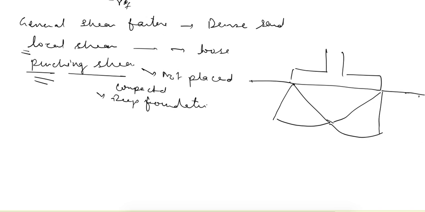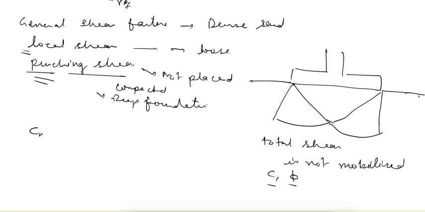So in this case it means that total shear resistance or maximum shear resistance is not mobilized. So a part of c and phi is only used when we are calculating the ultimate bearing capacity for a local shear failure case.